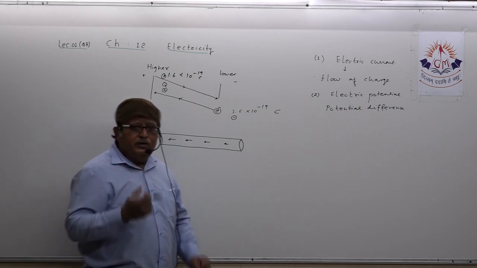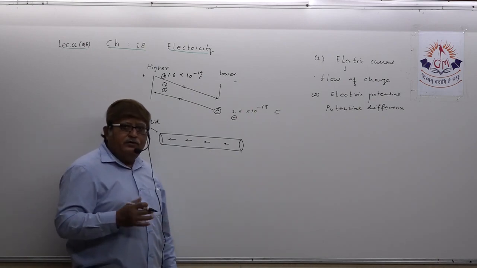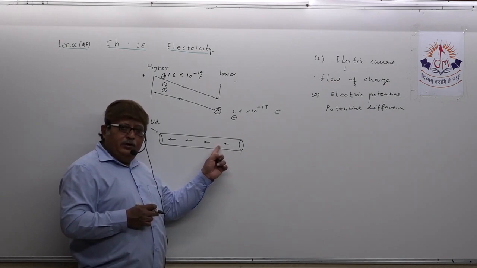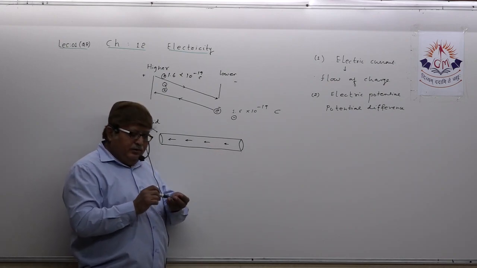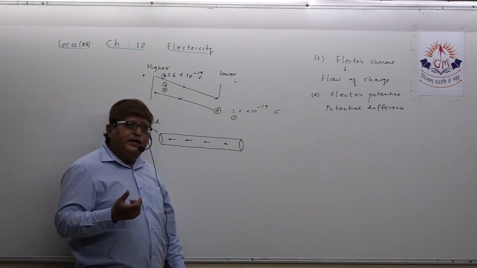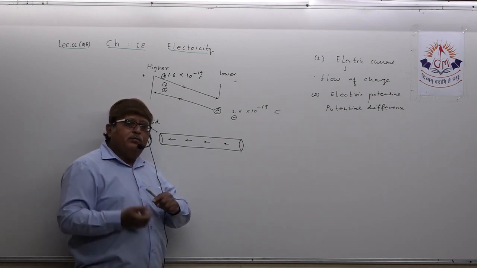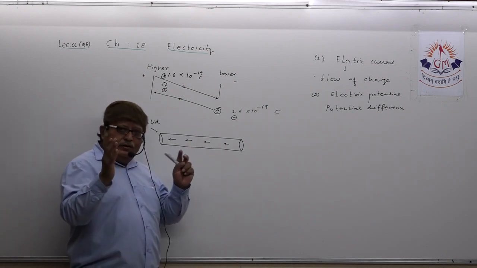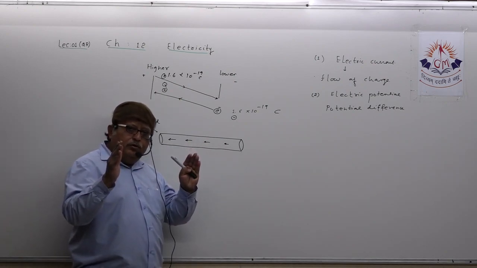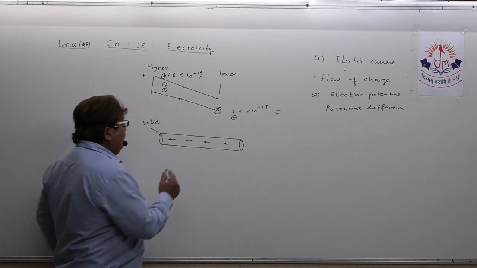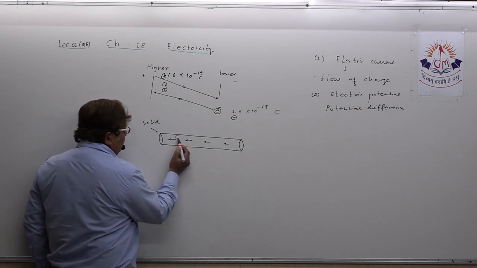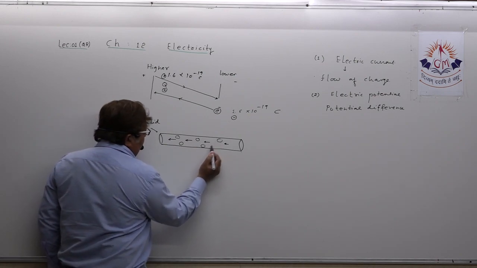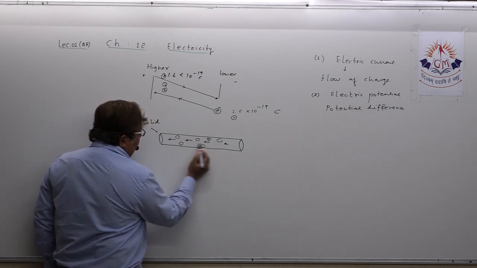A question may arise in your mind, from where did this ion come? So actually, even in any metallic conductor, there are some free electrons which have come out of the atom. So in the conductor the space is occupied by atoms and ions. Suppose I show some atoms and I show some ions also.